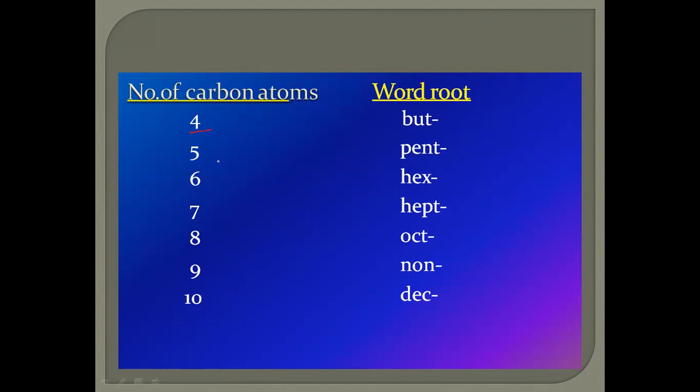Similarly, if four carbon atoms are present, but; five carbon atoms, pent; six carbon atoms, hex; seven carbon atoms in the organic compound, hept. These are the word roots. For eight carbon atoms, oct; nine carbon atoms, non; and 10 carbon atoms in the structure, dec. These are the word roots depending on the number of carbon atoms present in the organic structures.